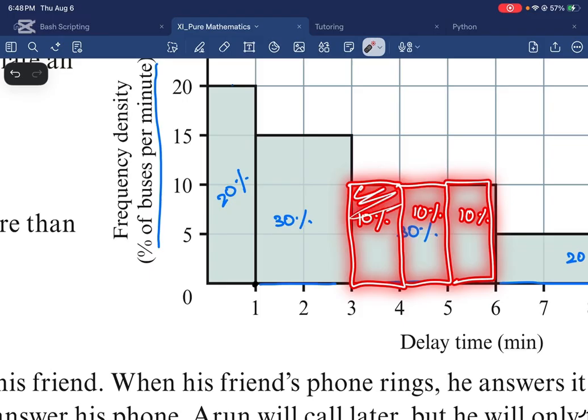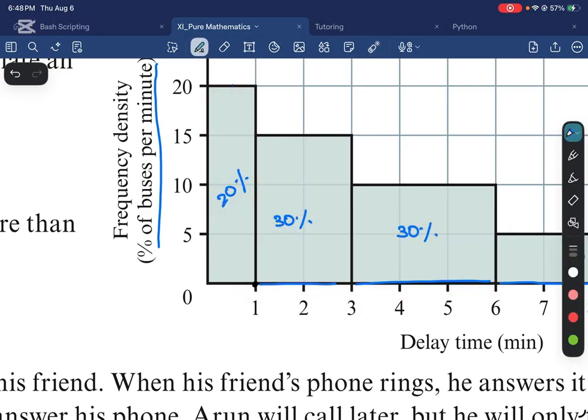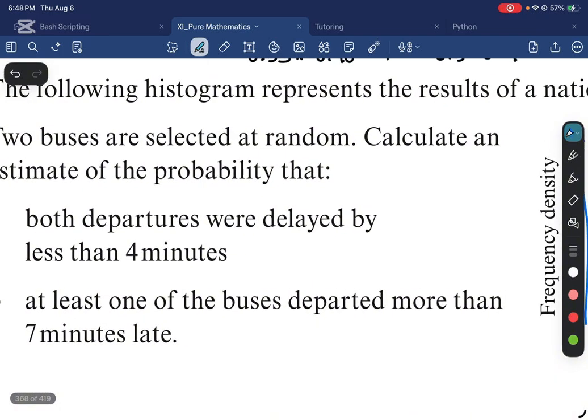So I just need to find 10%, 30%, 20%. So that's in total 60%. So the probability that a bus is delayed by less than 4 minutes is 60% or 0.6. And I need this to happen for both buses. So I just multiplied them together.